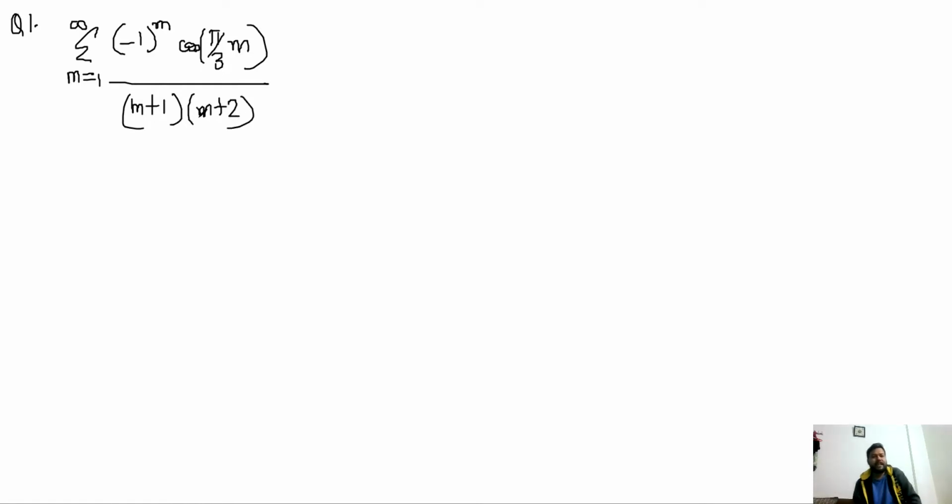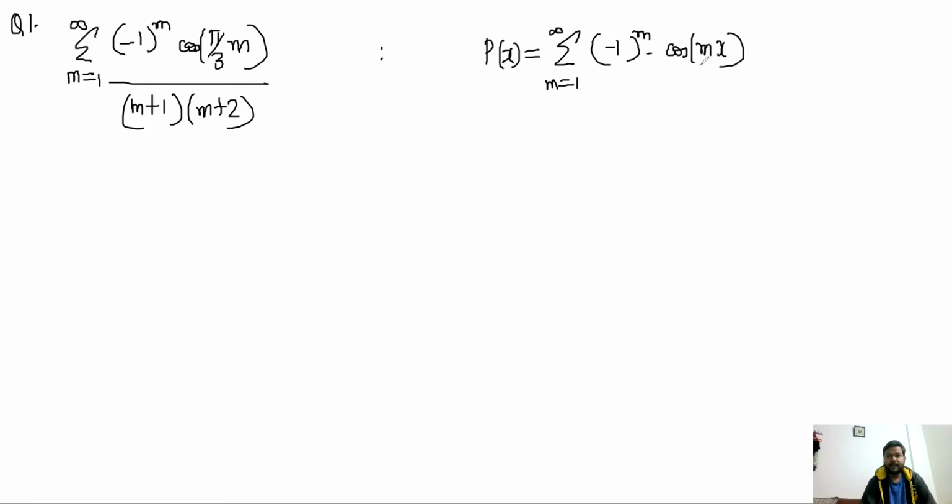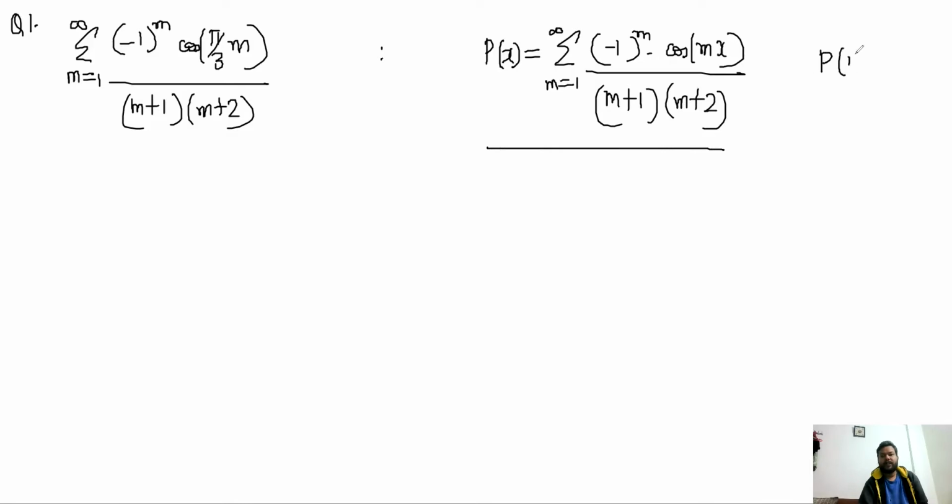So I received many attempts as the solution for this problem. One of the students, I think Ruchit Somani, did a very nice solution where he did not use complex numbers. So I will give you a bit of background on this. This is actually a general case of the summation: P(x) equals the summation from m equals 1 to infinity of (-1)^m cos(mx) divided by (m+1)(m+2). So in this P(x), if I put P(π/3), that is the question that is being asked. P(π/3) is being asked, right?